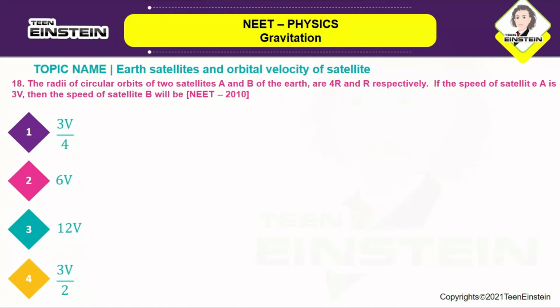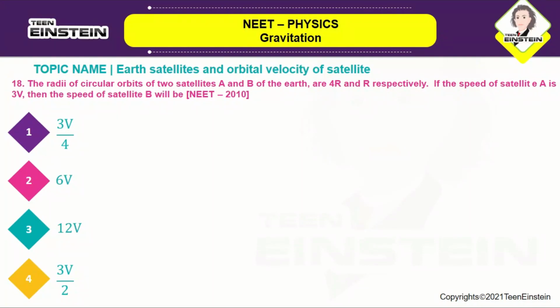So the next question is: the radii of circular orbits of two satellites A and B of the Earth are 4R and R respectively. If the speed of satellite A is 3v, then the speed of satellite B will be. So what they are telling us is, the two satellites A and B are in circular orbits of radii 4R and R, and the speed of satellite A is 3v.